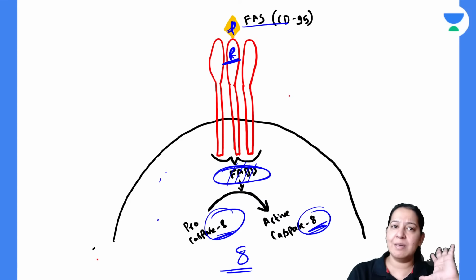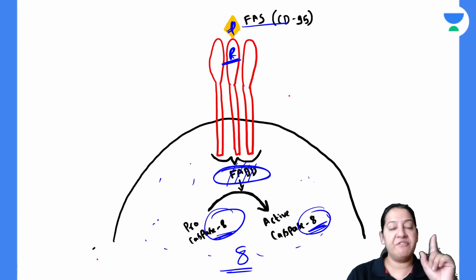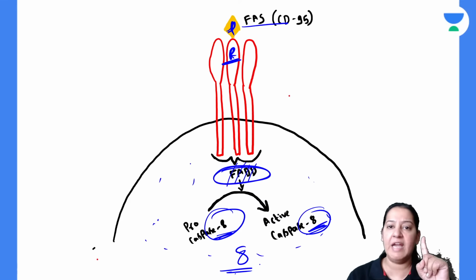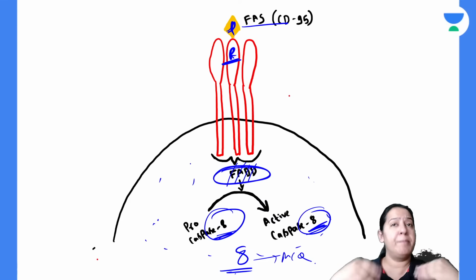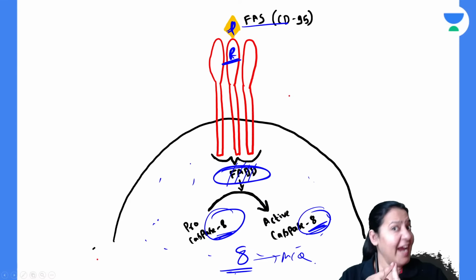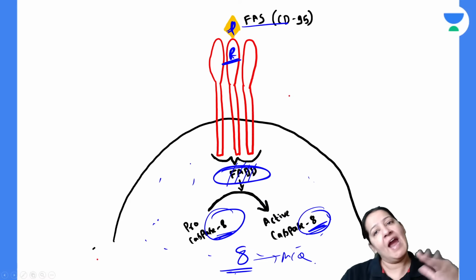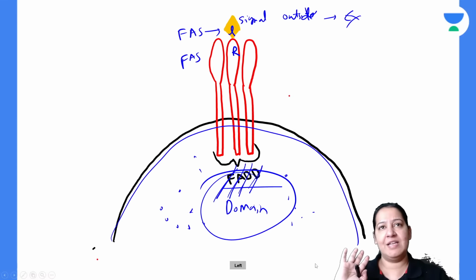In the cytoplasm, various caspases are present. The first caspase which becomes activated because of the formation of this domain is caspase number 8, which is a very important MCQ, repeated many times. So caspase 8 is the first caspase which gets activated in the extrinsic pathway. Right, caspase 8 will be activated.